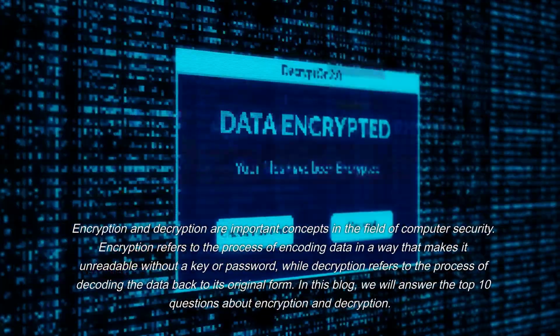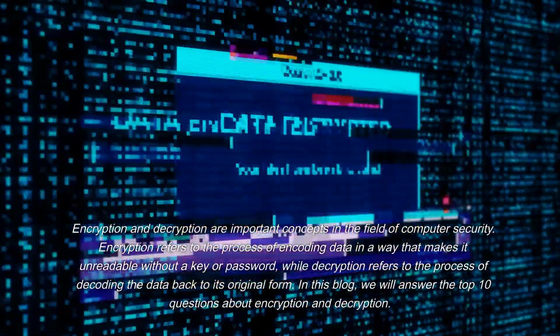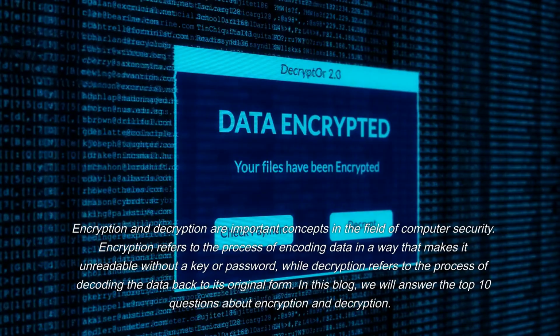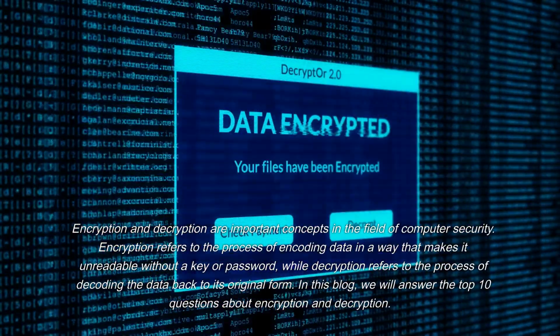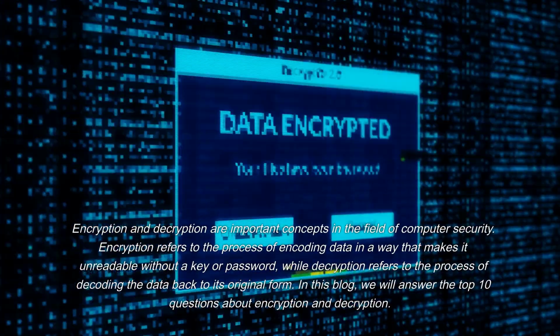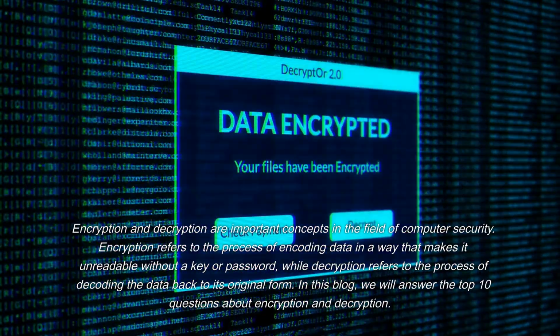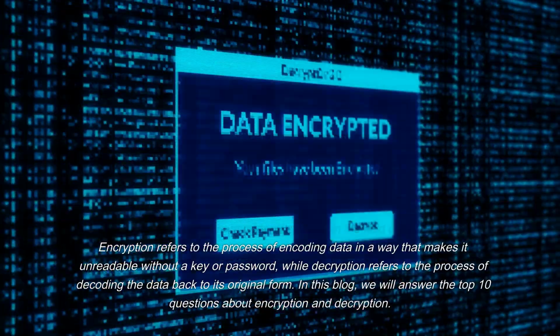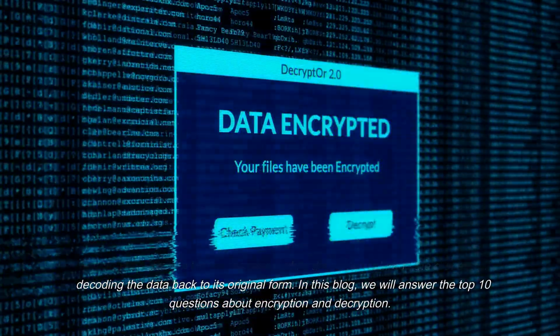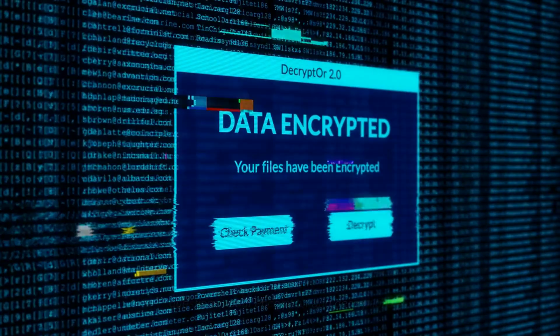Encryption and decryption are important concepts in the field of computer security. Encryption refers to the process of encoding data in a way that makes it unreadable without a key or password, while decryption refers to the process of decoding the data back to its original form. In this blog, we will answer the top 10 questions about encryption and decryption.